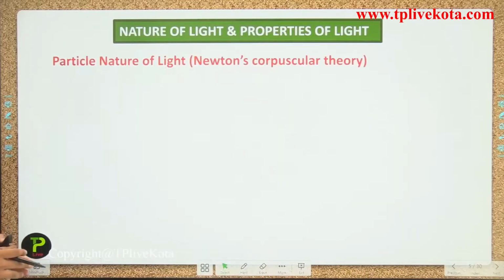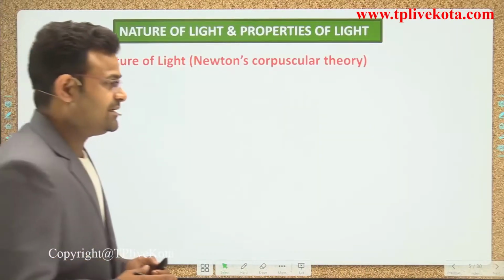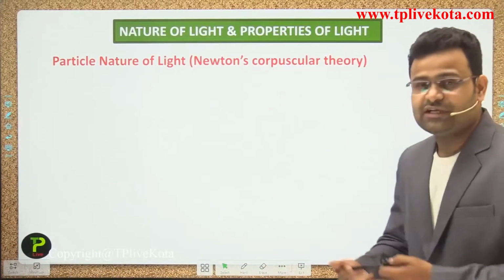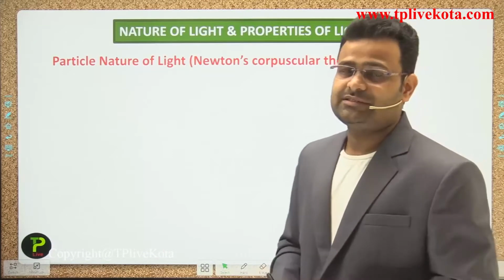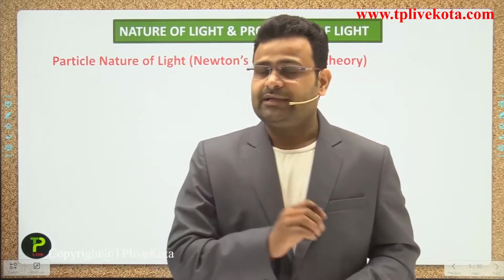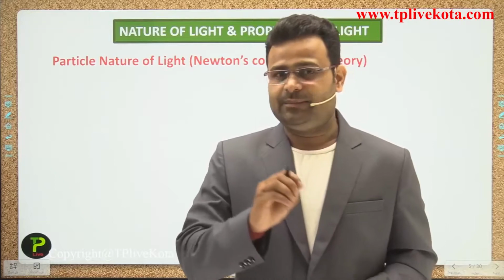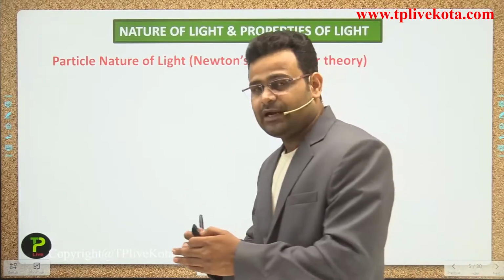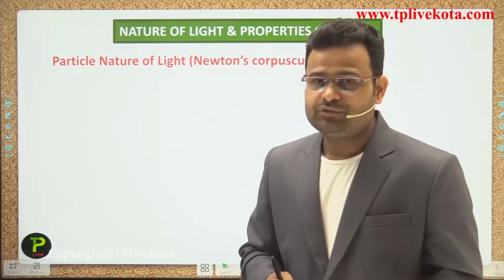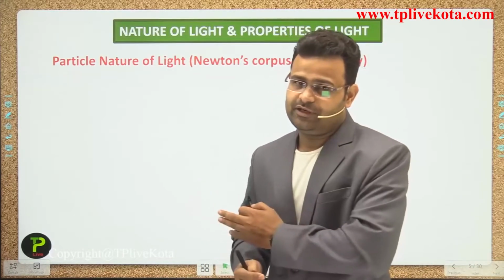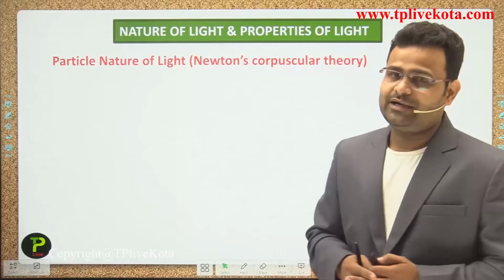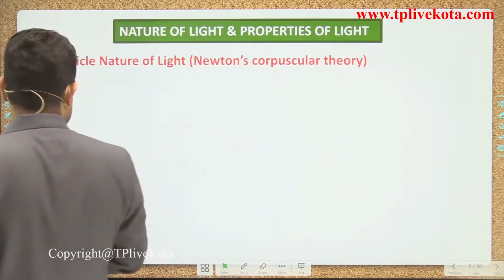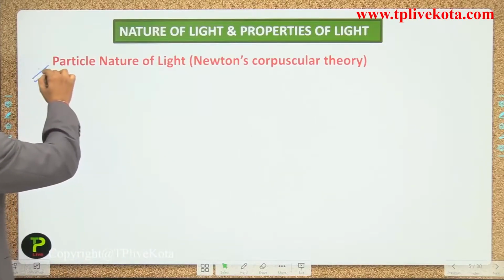Now we are focusing on a new topic, the nature of light and properties of light. What is the nature? In the previous statement we said light has a dual nature. It can be a wave, and it may be a particle also. So what is the theory behind that, and who can prove that light has a dual nature? One by one we discuss all the theories. First of all, we discuss the particle nature of light.